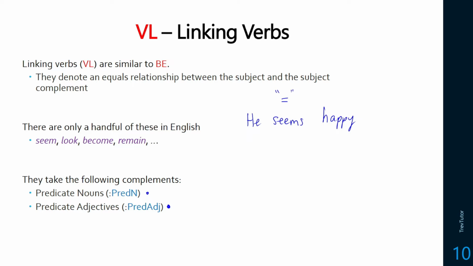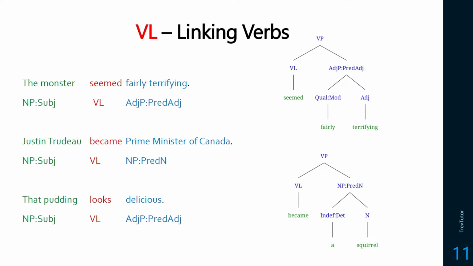So this is a linking verb. He seems happy, it's attributing a quality to him. He looks sad, it's attributing a quality to him. He became sad, it's attributing a transformation to him. So the monster seemed fairly terrifying. Justin Trudeau became Prime Minister of Canada. That pudding looks delicious. So we can see in these cases, these are all linking verbs. There is kind of an attribution to the subject here. So the monster equals fairly terrifying. Justin Trudeau equals Prime Minister of Canada. That pudding equals delicious. But it's not the is form.